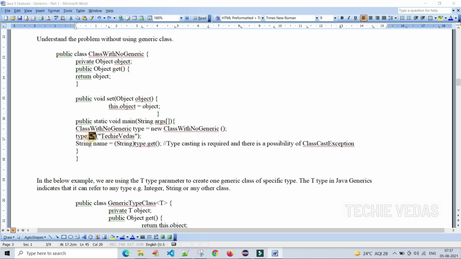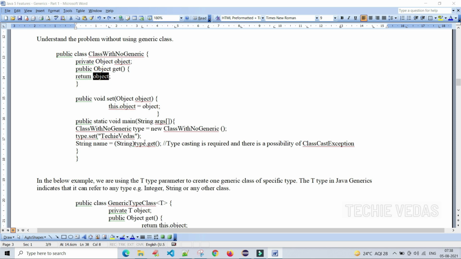Type dot set, what we are setting here: Techivedas. And type, what is the meaning of type? Type is the class with no generics. For this class, we call the set method and pass Techivedas. And this type dot get, so we have to get this object.